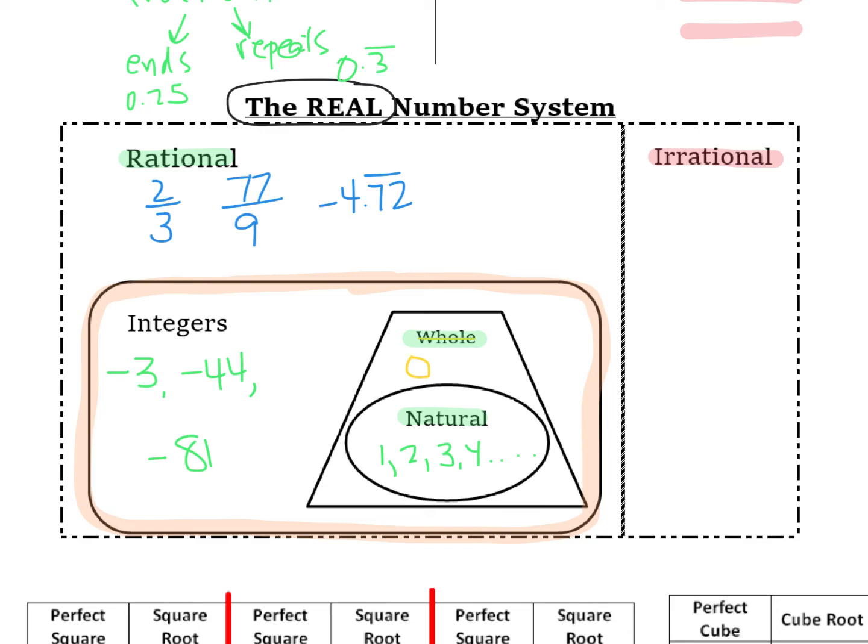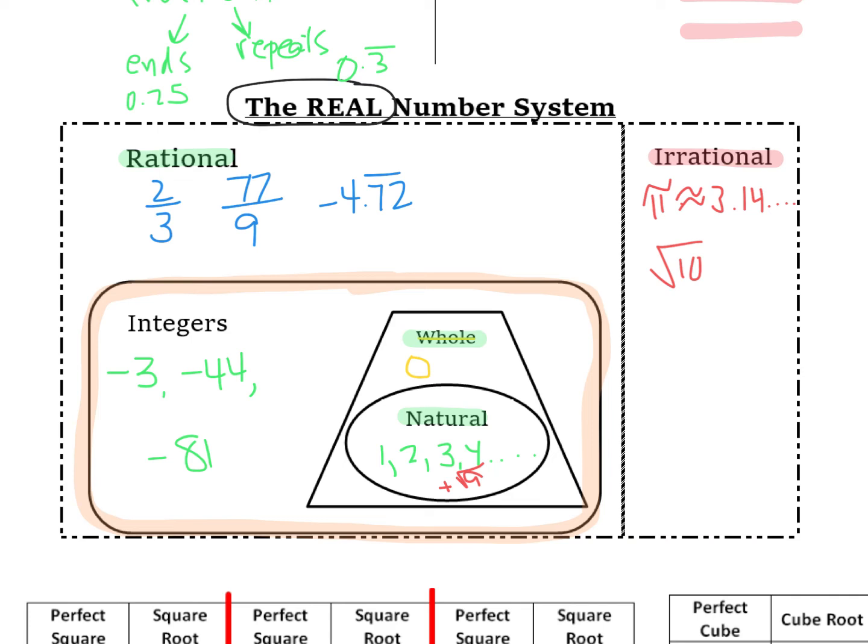Then we talk about irrational. Irrational is basically everything else. Irrational includes things like pi, because if you remember, pi does not terminate, does not repeat. We approximate it to being 3.1415926, so on and so forth, but it doesn't end and there has not been found a repeating pattern within it. So it's classified as an irrational number. Same thing with something like the square root of 10. There is no number times itself that would give me 10. It's close to 3, but the square root of 9 is 3, which actually means that would be a natural number if we're talking about the positive version of that.